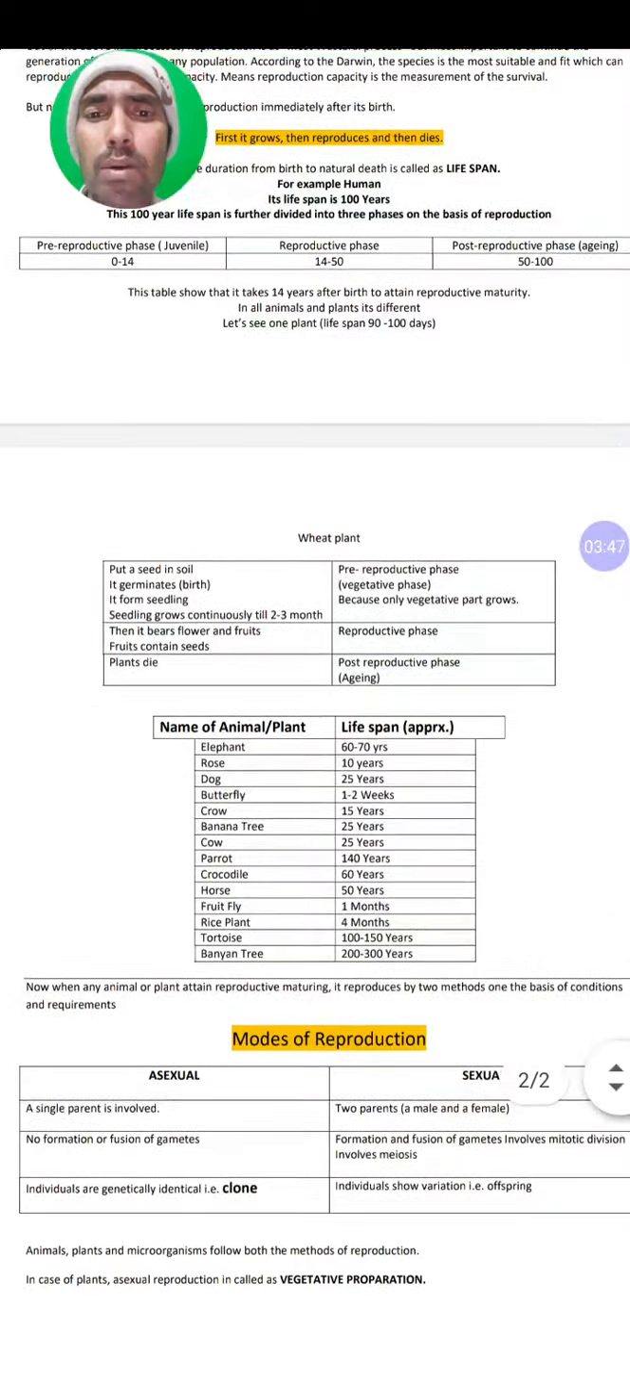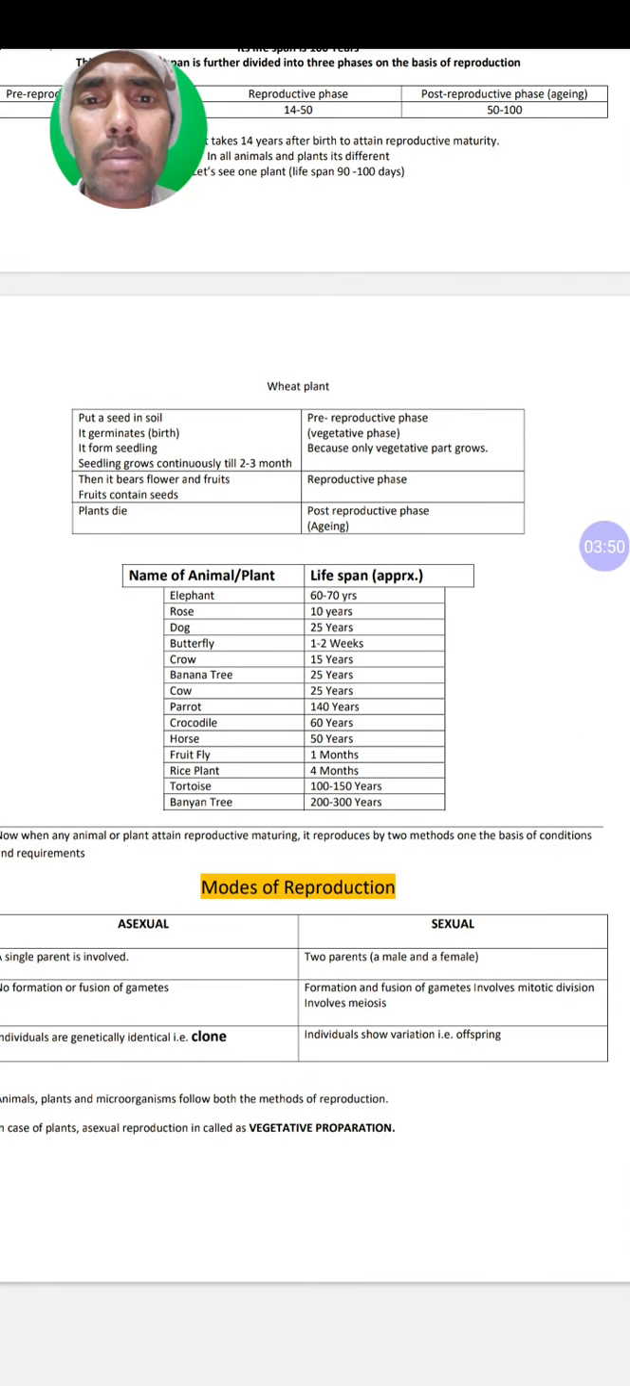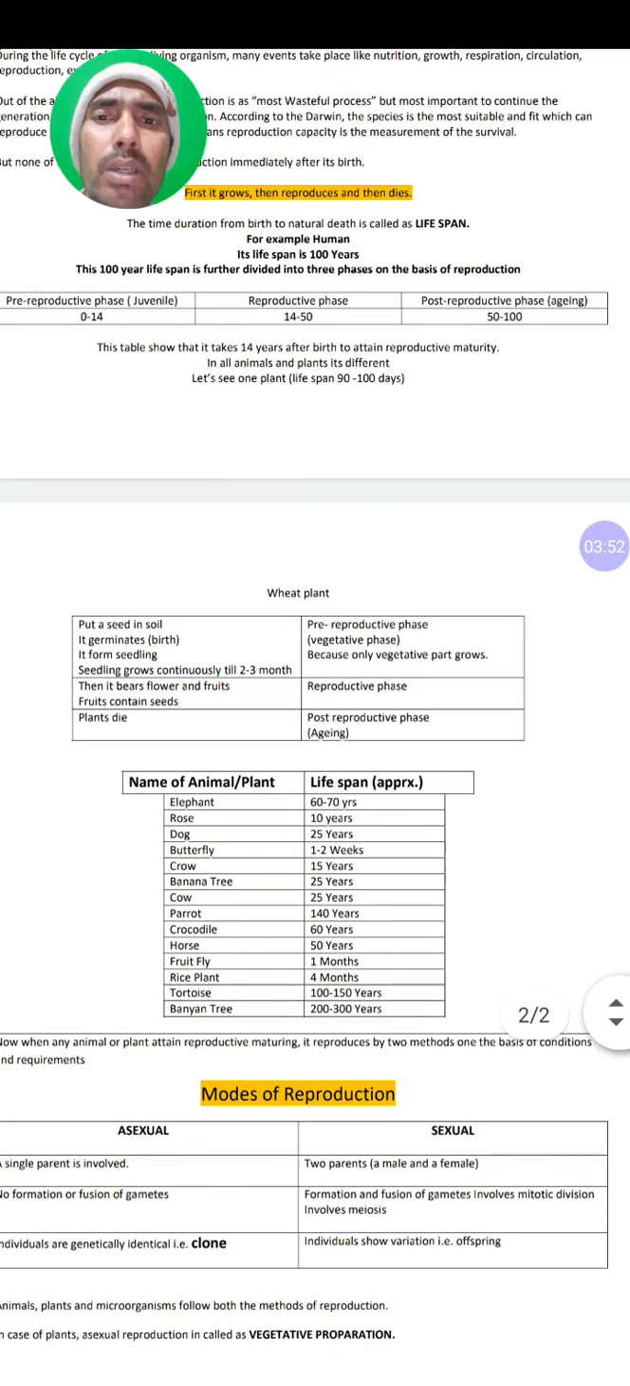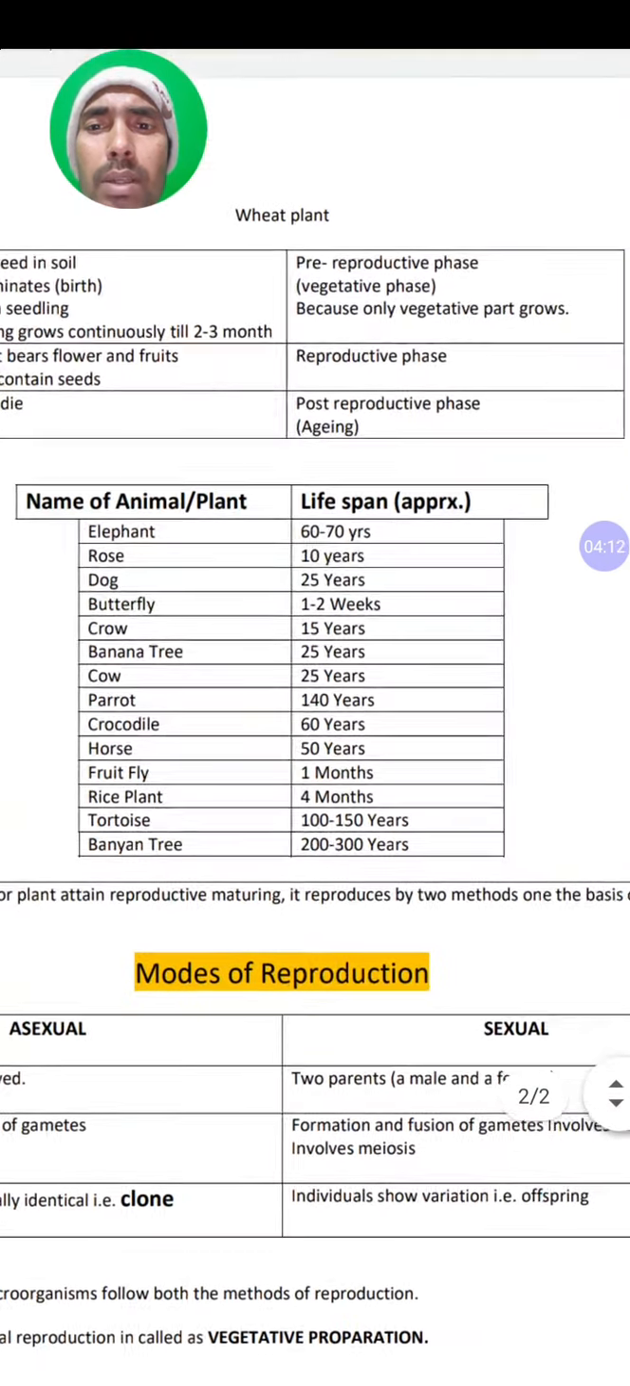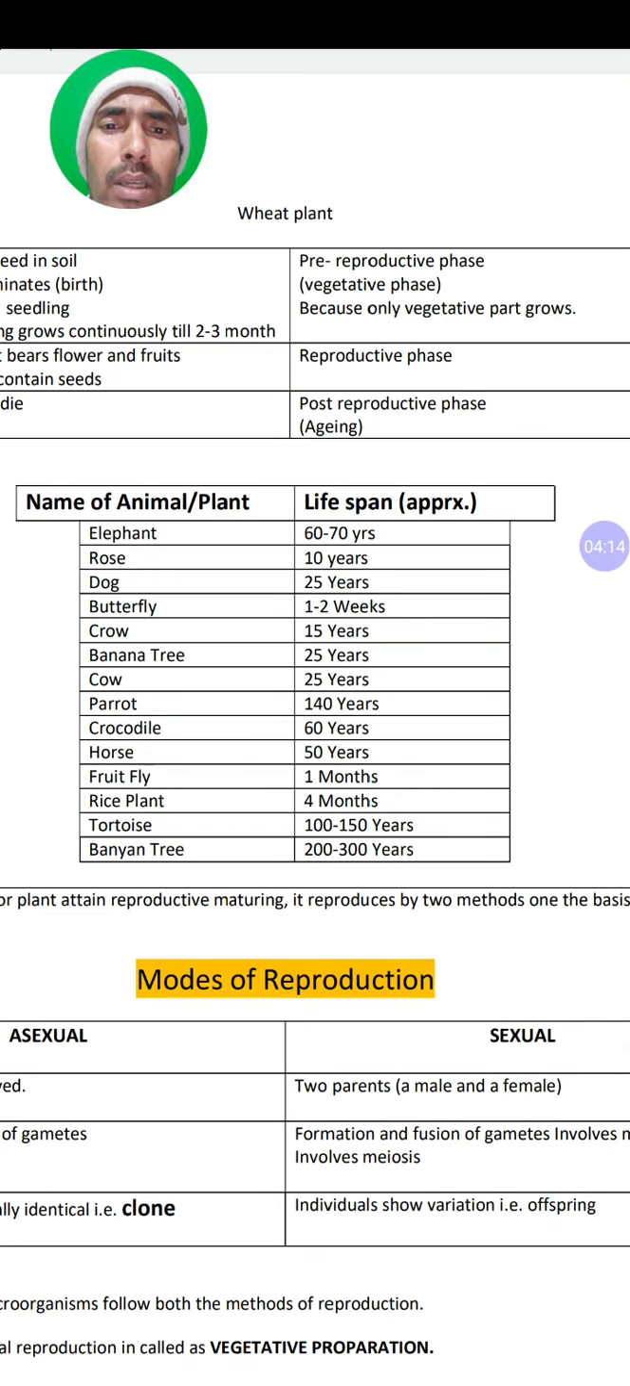Another example we have taken is wheat. Wheat is a maximum 90 to 100 days crop, and out of that, up to 2 to 3 months it grows. It is the vegetative phase, or you can say the pre-reproductive phase. Then it gives flowers, seeds and then dries. Within 100 days its life is over. Here one table is given, some animals' names, plants' names and their lifespan. For example, elephant 60 to 70 years, rose 10 years, dog, etc., butterfly, crow.